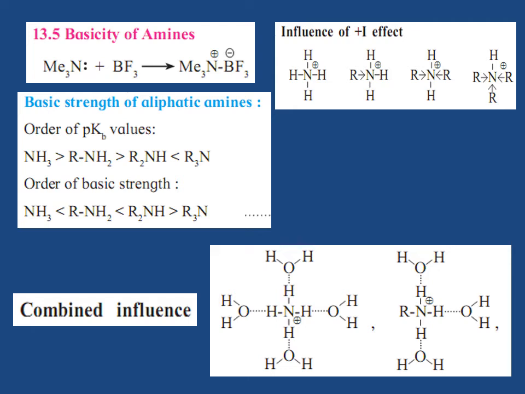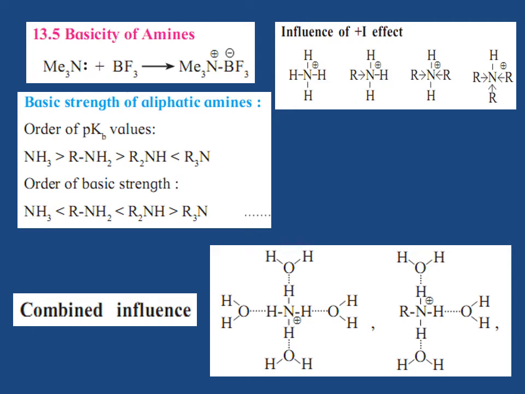An alkyl group exerts the electron releasing inductive effect, the +I effect, which stabilizes the positive charge on the atom bonded to it. As we move from the conjugate acid of ammonia, NH4+, to that of tertiary amine, R3NH+, the number of alkyl groups bonded to nitrogen goes on increasing steadily, and this results in increasing stabilization of the conjugate acid, and thereby an increasing order of basic strength is expected.